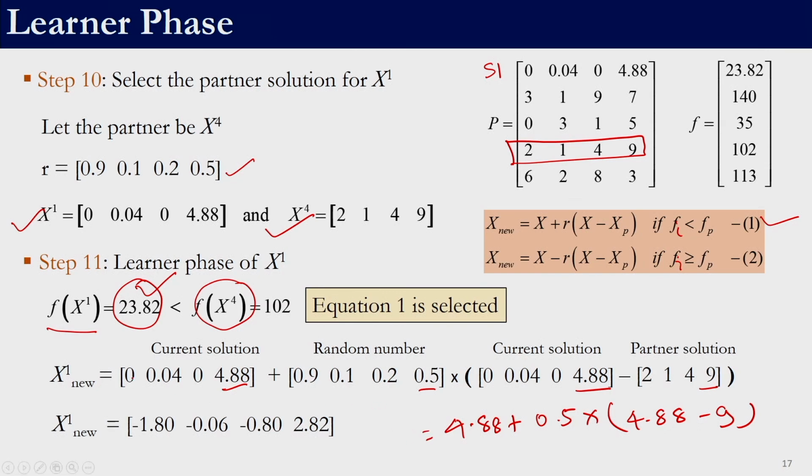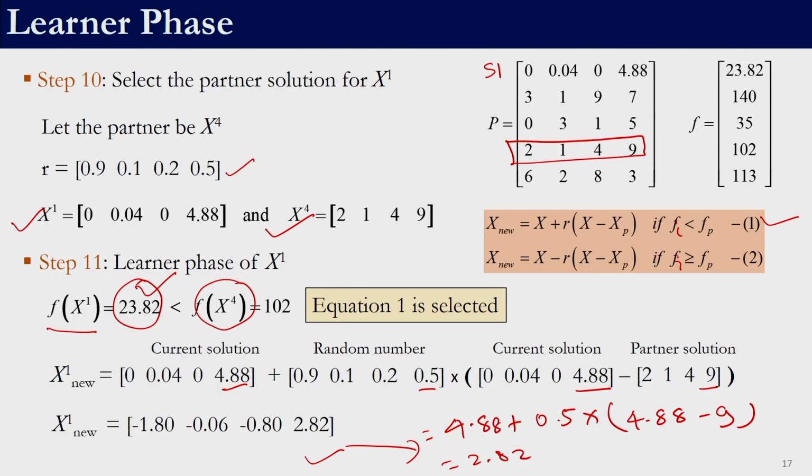You can check for the rest of the 3 variables. These are element to element operations, so this value should turn out to be 2.82. That is why this 2.82 is over here. Right, so now we have generated a new solution.